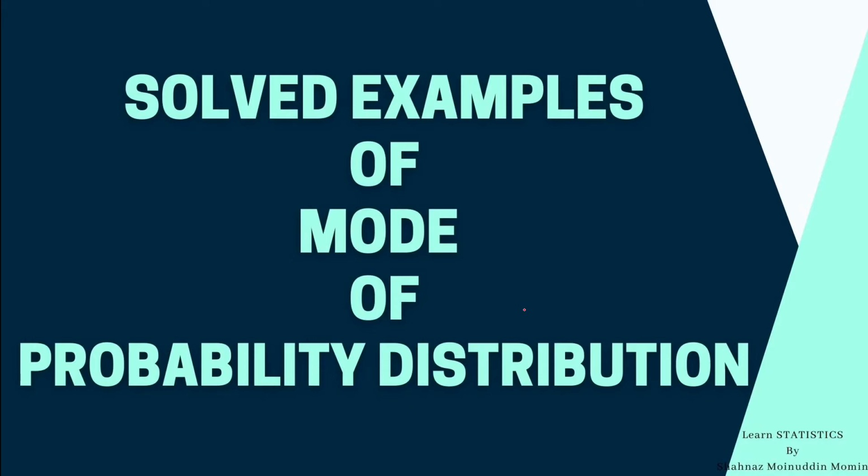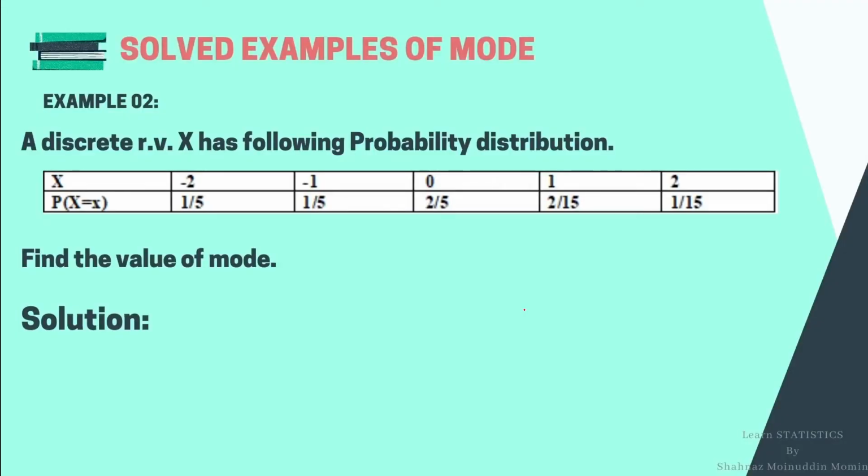In order to elaborate the concept in more detail, we will start with an example. A discrete random variable x has the following probability distribution. Here the values of x are -2, -1, 0, 1 and 2, and their corresponding probabilities are 1/5, 1/5, 2/5, 2/15 and 1/15. Then find the value of the mode.